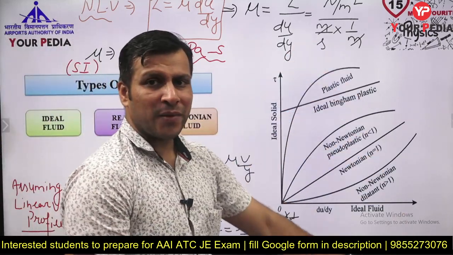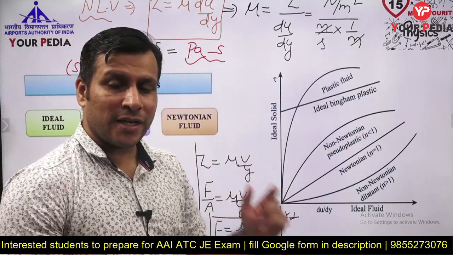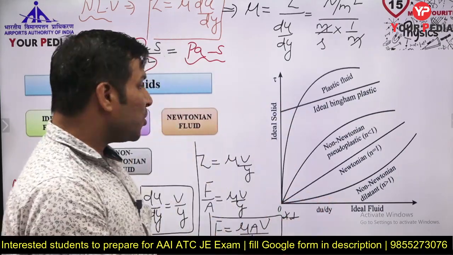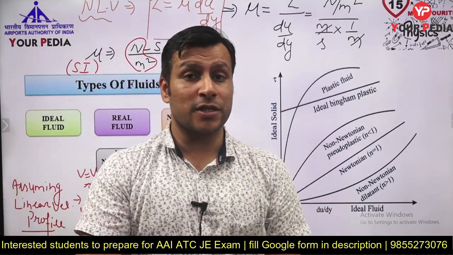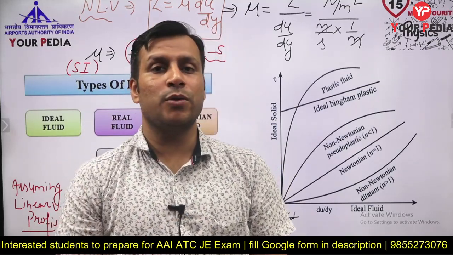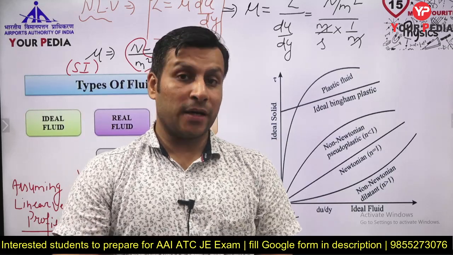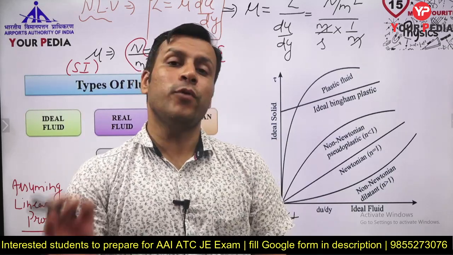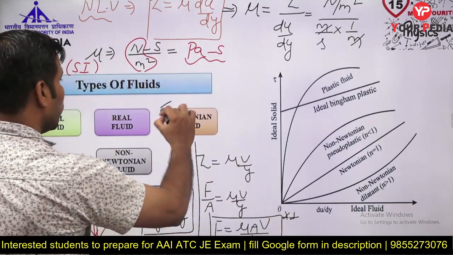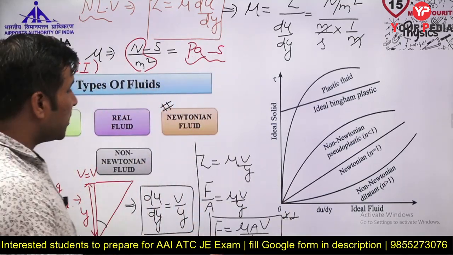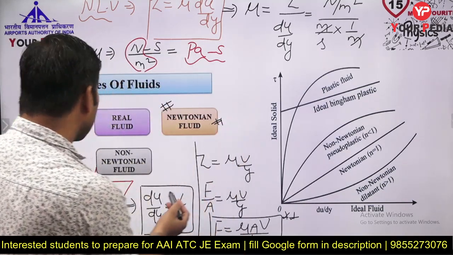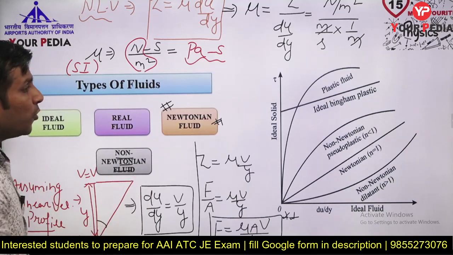ये सारा आपको नहीं देखना है, because in 11th physics these things are not there. Only you have to understand the fluids which obey Newton's law of viscosity, because all fluids are not going to obey the Newton's law of viscosity. So Newton's law of viscosity tells us shear stress is directly proportional to rate of shear strain, but all fluids are not going to obey that. So the fluids which obey Newton's law of viscosity, they are known as Newtonian fluid. उन्हें हम क्या बोलते हैं? Newtonian fluid. So all fluids which obey Newton's law of viscosity are known as Newtonian fluids, and fluids which do not obey Newton's law of viscosity are known as non-Newtonian fluid.